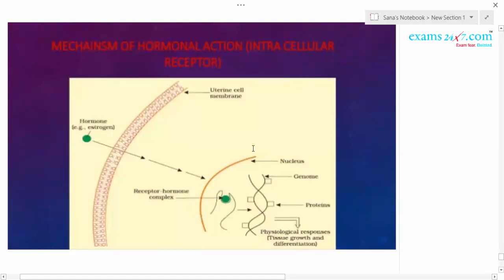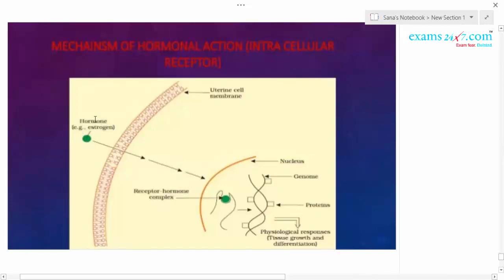Next, when it comes to the lipid derivatives, that is the steroid hormones, for example estrogen, progesterone, testosterone, the target organ will be different for each one. One example of a steroid hormone is estrogen. Imagine, you know where estrogen is secreted from, isn't it? You studied about follicular cells which release estrogen. So its target organ is which one? The uterine membrane. Even progesterone's target organ is the uterine membrane. So the uterus is the target organ.